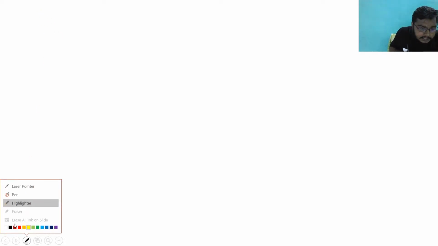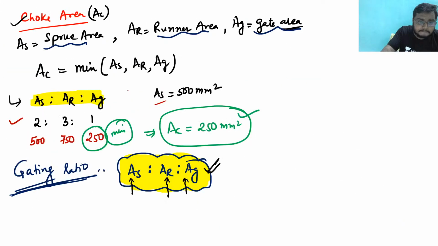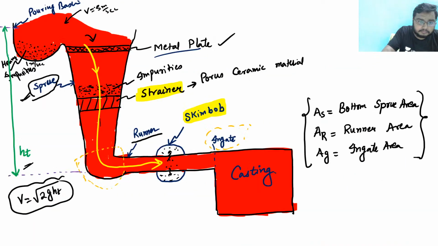Let us see what is casting yield. See here, in yesterday's class or in other classes also we have seen, suppose this is my mold cavity. So this is the casting, right?